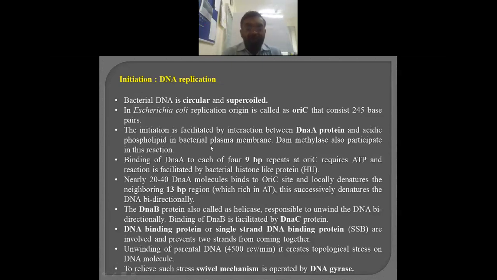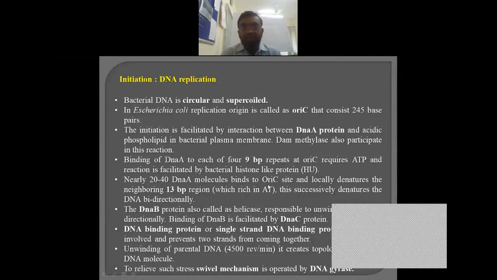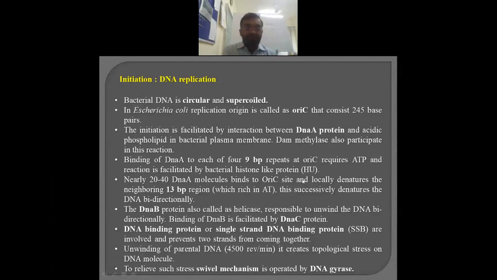For that particular binding to the 9 base pair repeats, nearly 20 to 40 DNA A molecules are required. At a time, 20 to 40 DNA A molecules are bound to the ORIC site, and due to this binding, there is stress in the neighboring region. The peculiarity of the neighboring region I already explained to you, that it is rich in A and T, and hence due to this binding, the DNA B protein gets the opportunity to unwind, and unwinding starts from this A to T.